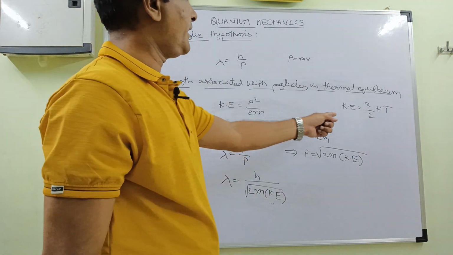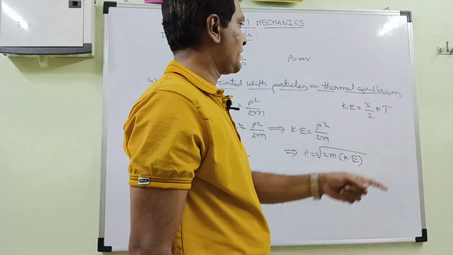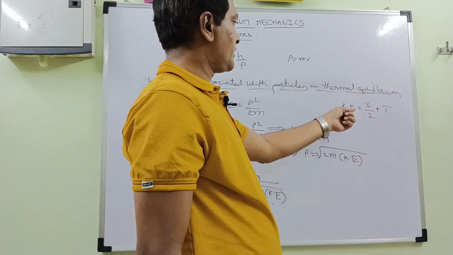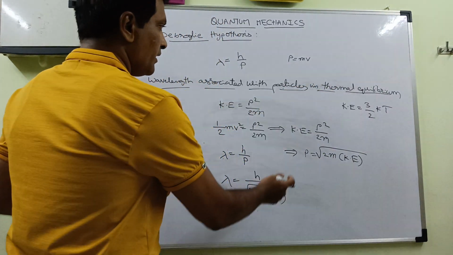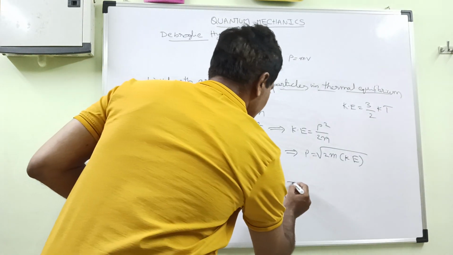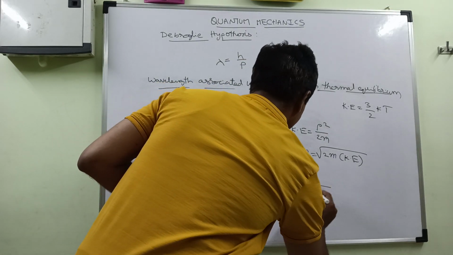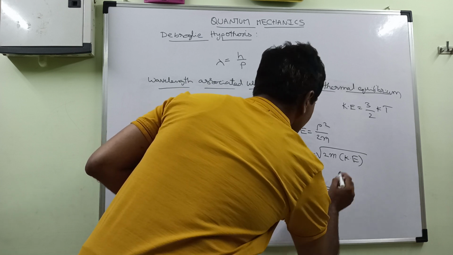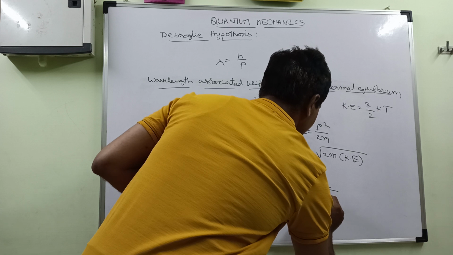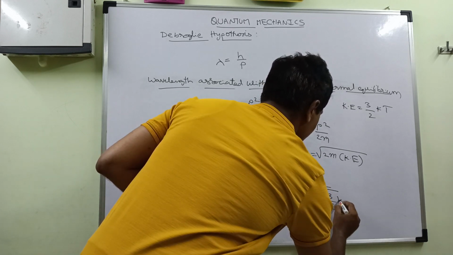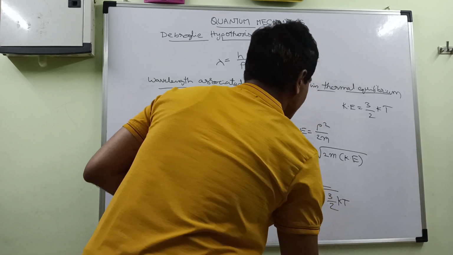We put this kinetic energy in this equation, so this becomes h by root of 2m into 3 by 2 kT.